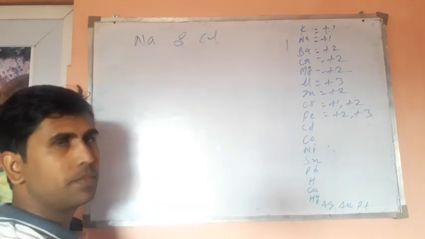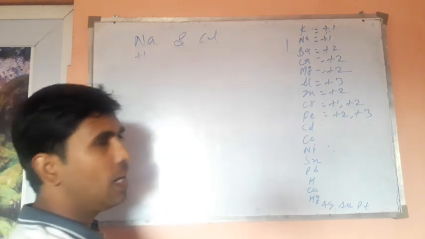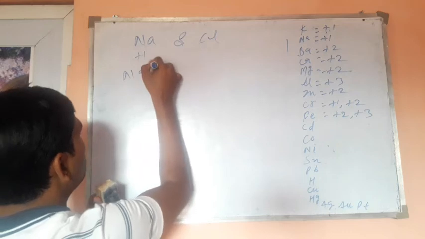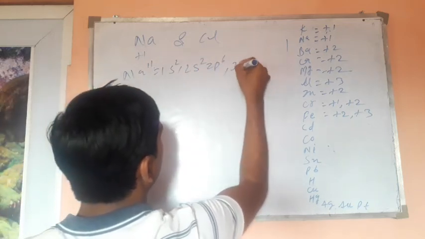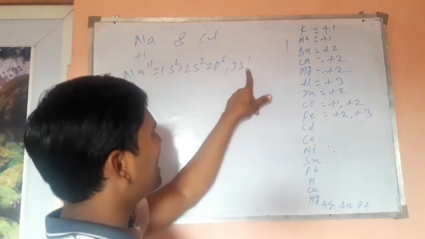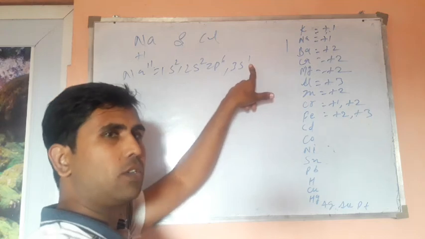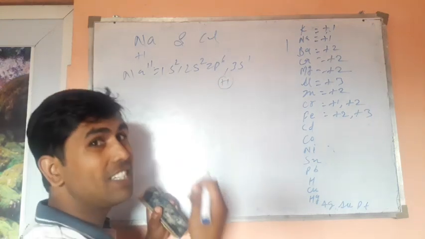Sodium is an element and chlorine is also an element. Sodium has valency +1. If you write the electronic configuration of sodium, 1s2, 2s2, 2p6 and 3s1, you can see here that after the comma, 3s has just 1 electron. So it will create valency +1. It will donate its 1 electron.